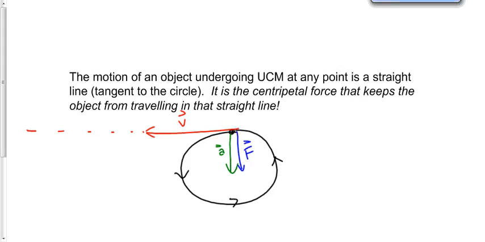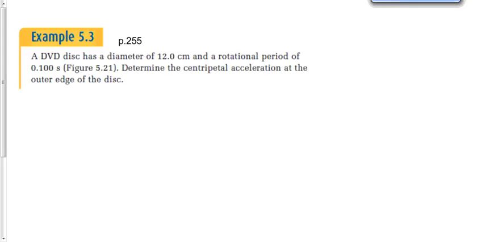All right, let's just do one question and then we'll wrap it up for the day here. It says a DVD. When this book was written, DVDs were the way people watch movies. And then we went to Blu-rays, which for a while was the way people watch movies, and now everybody downloads their movies, right? People still buy Blu-rays, I guess. Not so much DVDs, though. Anyways, a DVD and a Blu-ray, by the way, are the same size. It's just how the information is stored that is a bit different.